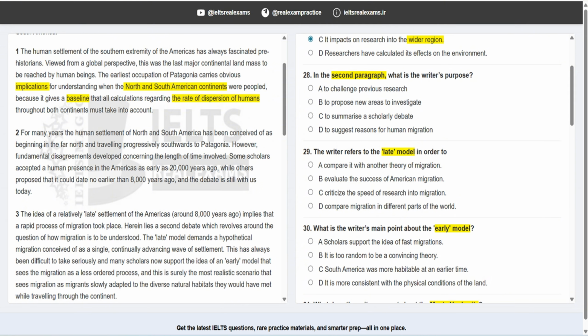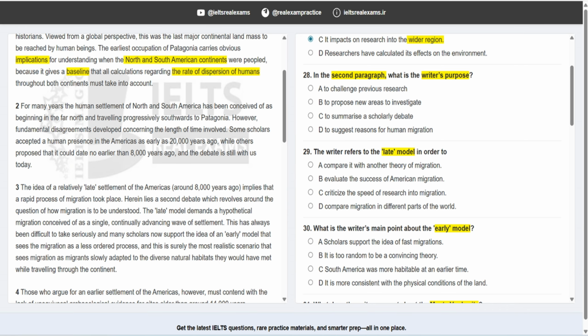It says in the second paragraph, what is the writer's purpose? Again, here you have to identify the purpose of the writer. If you take a look at the second paragraph and more deeply into this part, it says fundamental disagreements develop concerning the length of time involved.